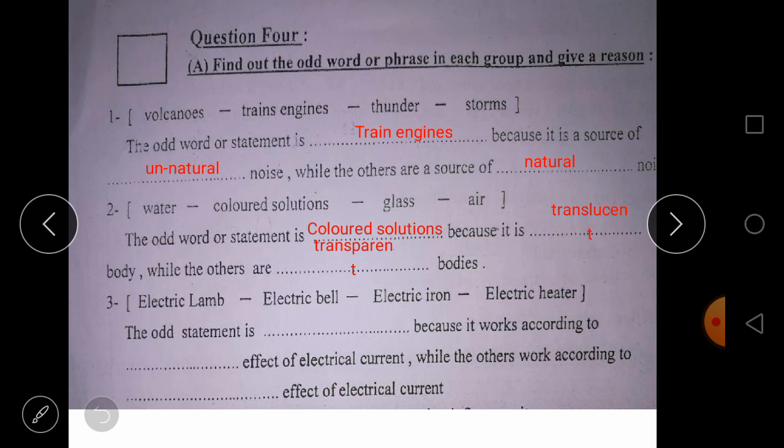Number 3, which is very familiar: electric bulb or lamp, electric bell, electric iron, and electric heater. The odd word is always electric bell, because it is one of the magnetic effects, and the others are thermal effects of electric current. Now let's go to the next type of questions, which is